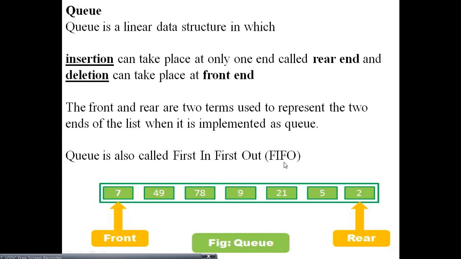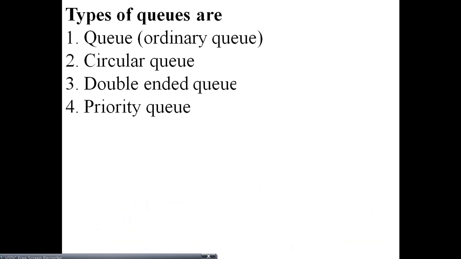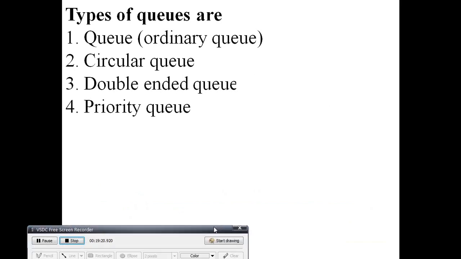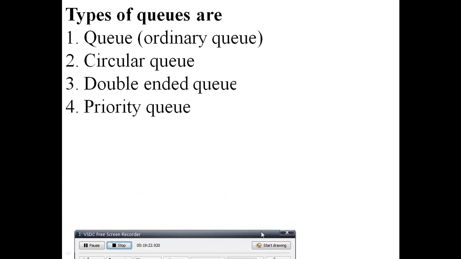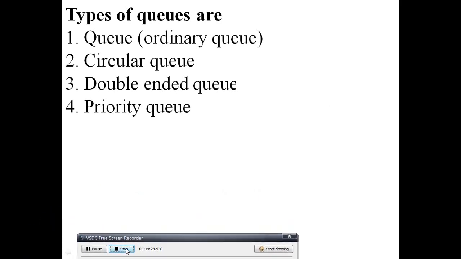Whichever element comes last, that element will be deleted or popped. These two terminologies are very important: queue is FIFO and stack is LIFO. And the types of queues: ordinary queue, circular queue, double-ended queue and priority queue.